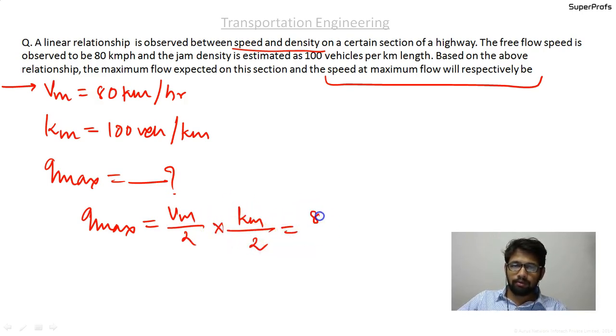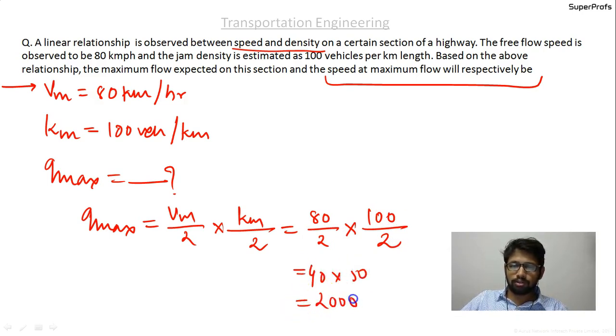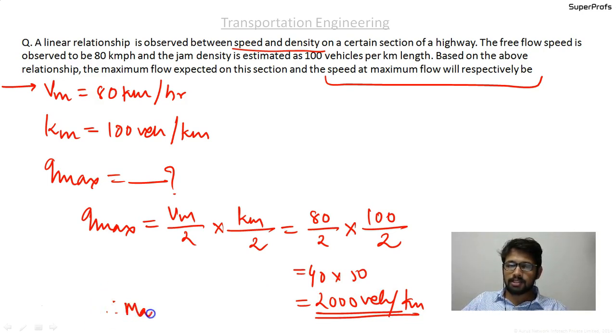So 80 by 2 into 100 by 2, which is equal to 40 into 50, which is equal to 2000 vehicles per hour, is the maximum flow expected on this section. So please write down the maximum expected flow.